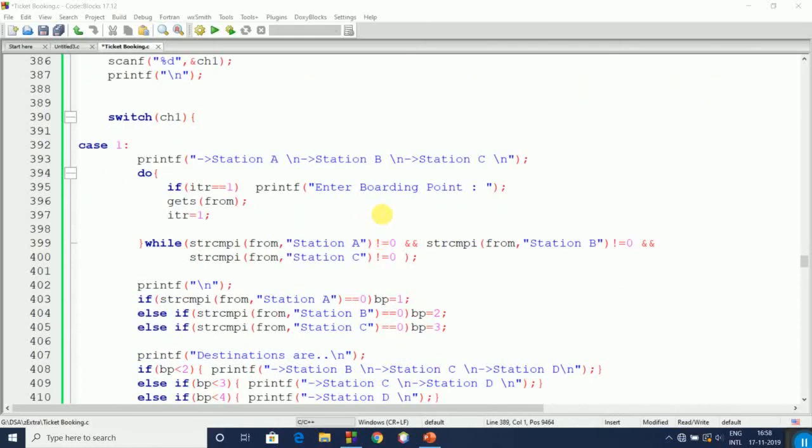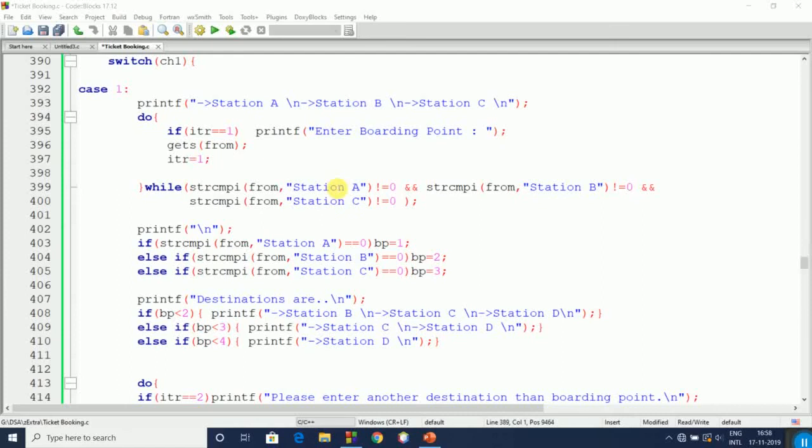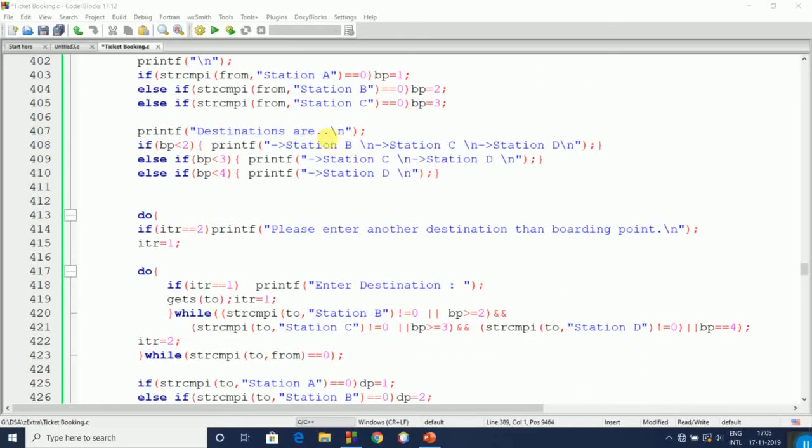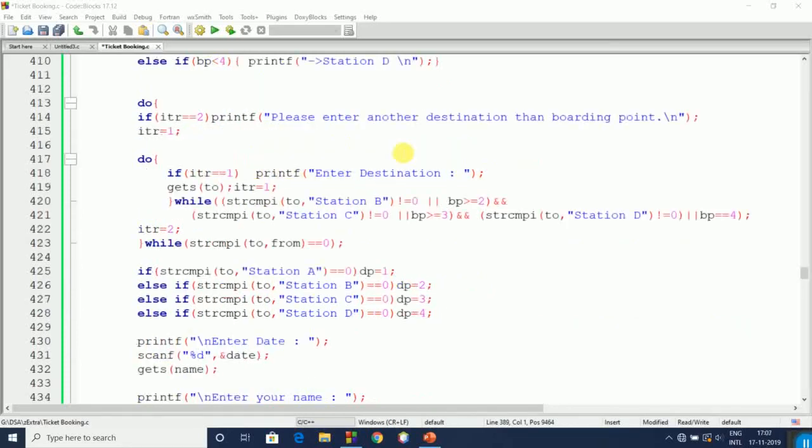It will ask for boarding. If the user enters a string other than station A, station B, station C, then it will ask again. If station A is entered by the user, then boarding point equals 1. If B, then 2, and if C, then 3. Now it will ask for destination. If boarding point is less than 2, then station B, C and D. If boarding point is less than 3, then station C and D. If boarding point is less than 4, then station D only will be printed.